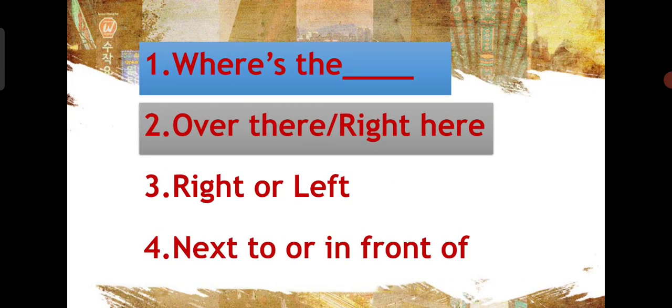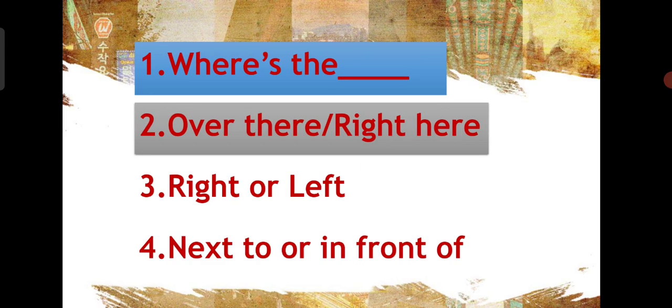Next we will study what you will hear when that person replies, like over there or right here. You can guess from the gesture of that person, but whatever they say in their language, you must understand.